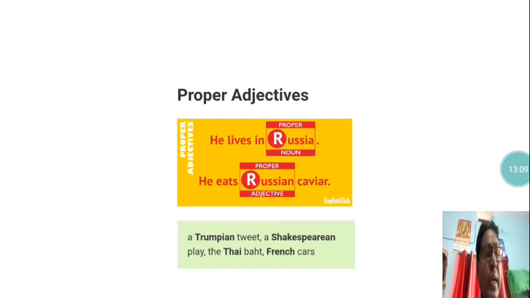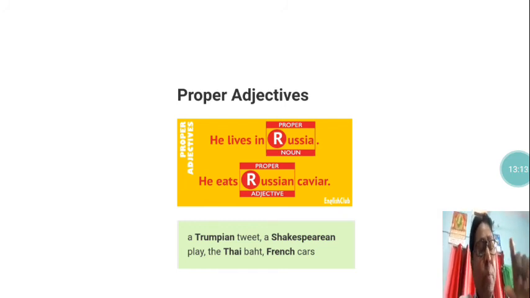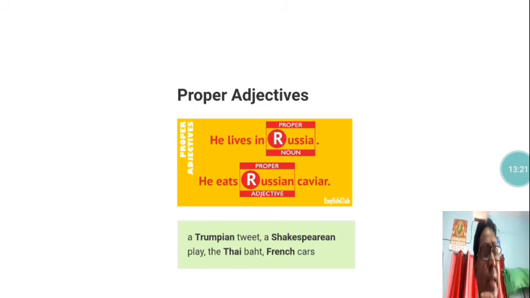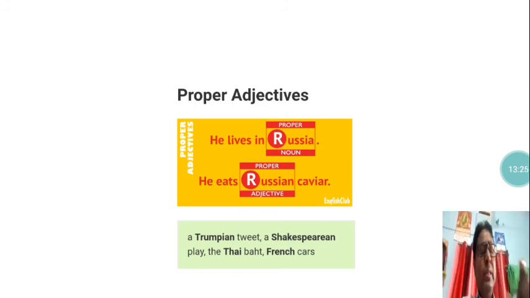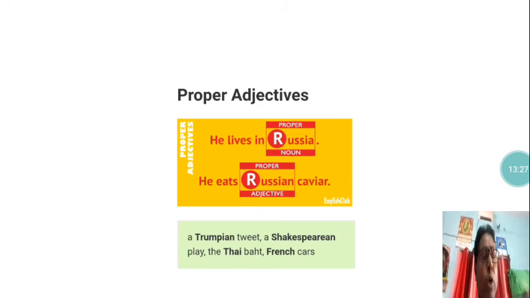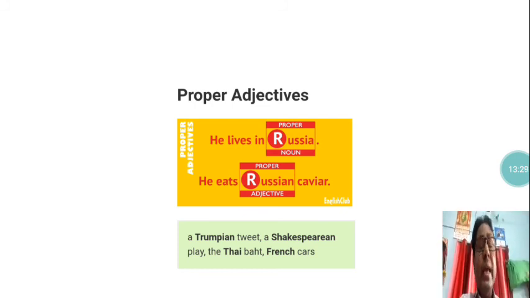Japanese food is made from Japan, and Japan is a proper noun. So these, Japanese, Chinese, Nepalese, Australian, when you are making these words, these are called proper adjectives, and they are made from proper nouns.